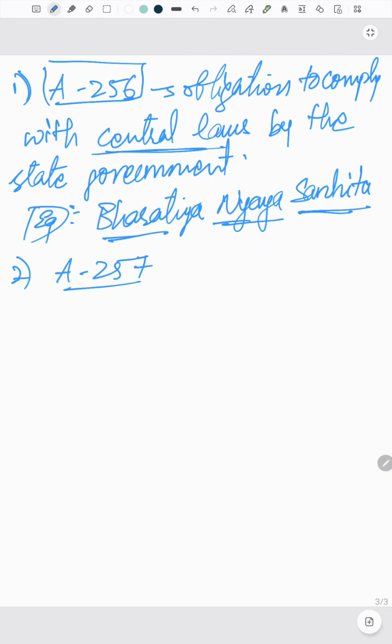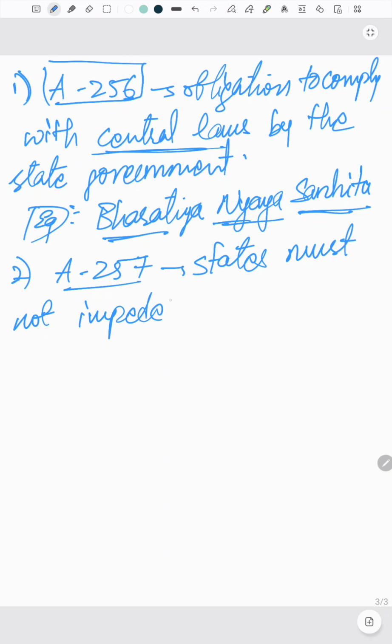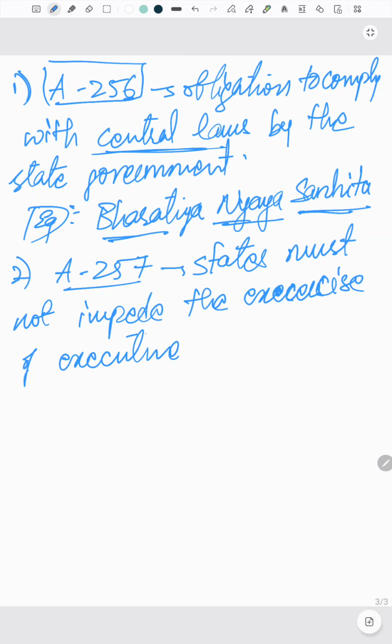So what does Article 257 say? It states that states must not impede the exercise of executive power of the union.